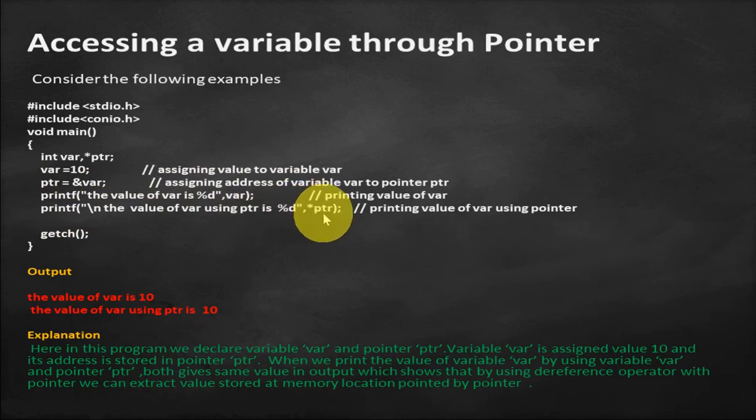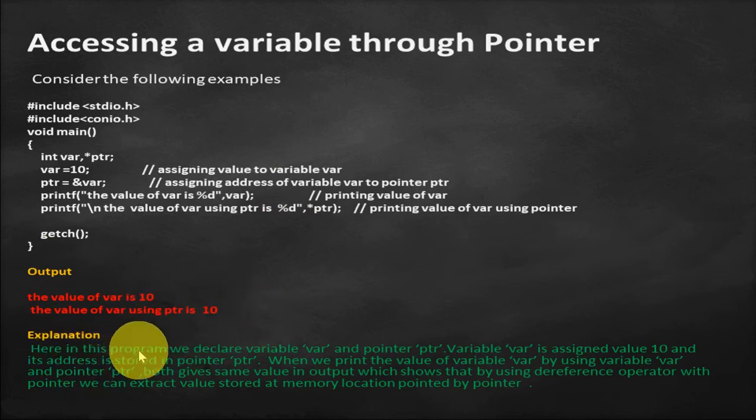Since I am printing the value of the variable, not the address, that is why I am using %d, because the %d format specifier is used to print the value. Okay, that's why I have used %d. Now let's see the output. In this output, the value of var is 10 and the value of var using pointer is 10. Both outputs are the same.